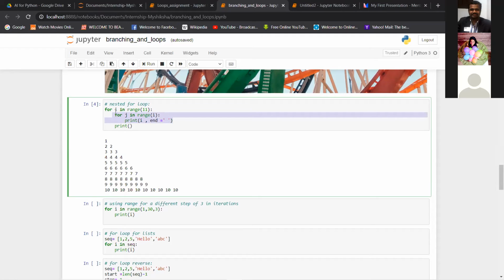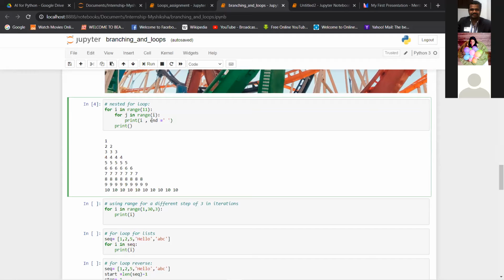Okay, so for value 6, this runs 6 times, the inner loop. It keeps running, and then after 6 times it has run, the I value becomes 7. Then again it goes to the inner loop, and this one works 7 times. Okay, this is how this matrix is printing.